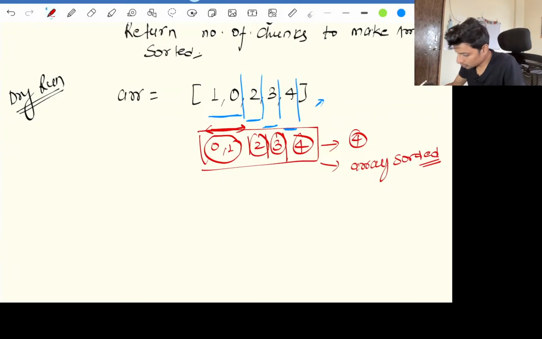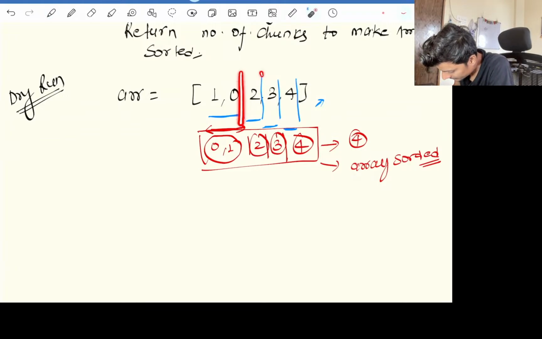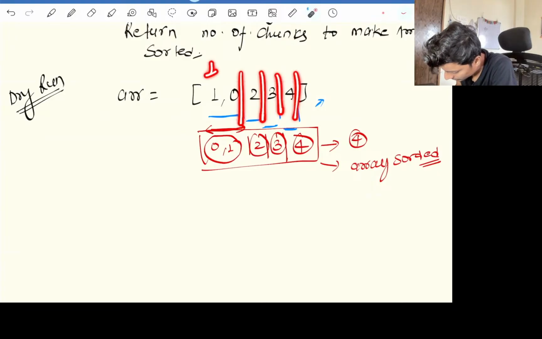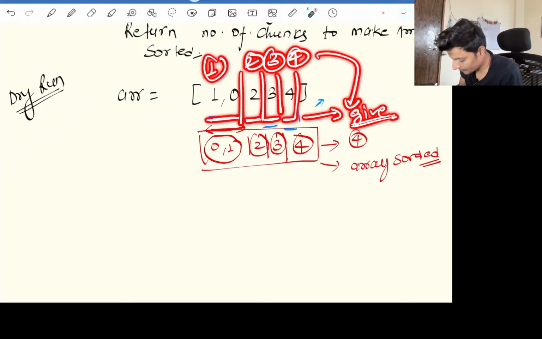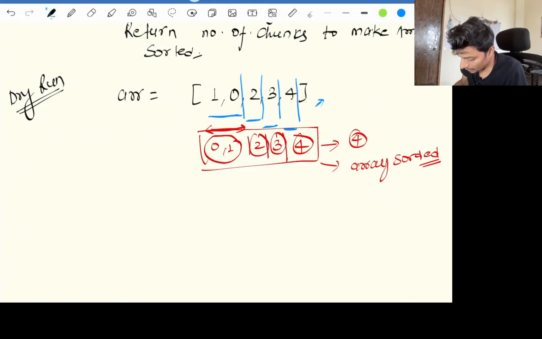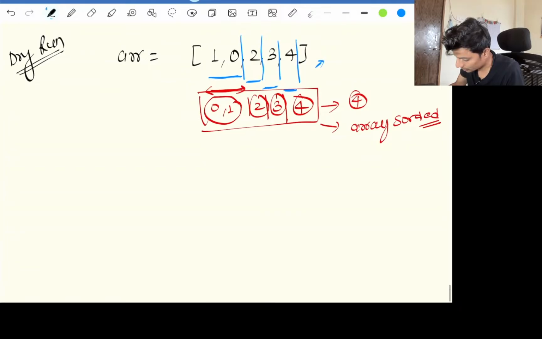Okay, so sorry. You don't need to draw these imaginary lines, you just need to return the number of chunks: first chunk, second chunk, third chunk and fourth chunk. These are 4 chunks. If you sort these chunks at their specified boundary, they will return me the sorted array. I hope the question is clear to you.